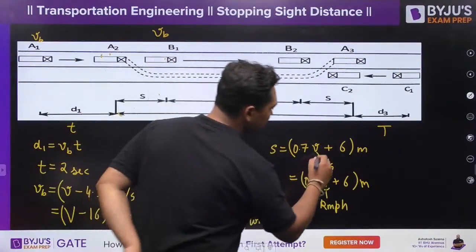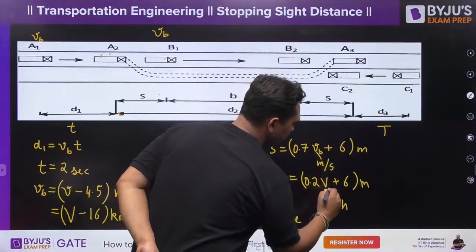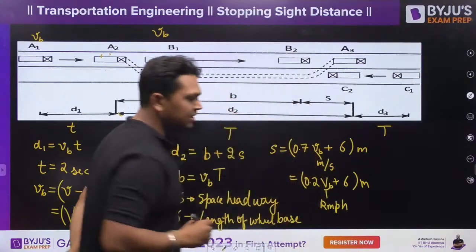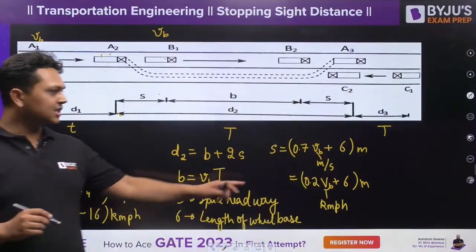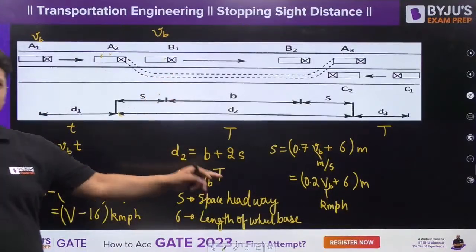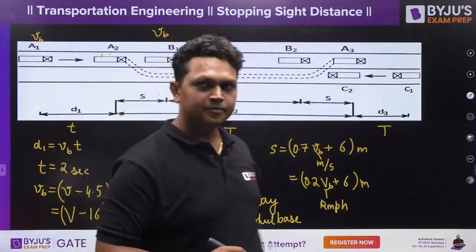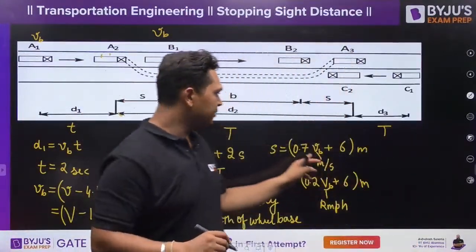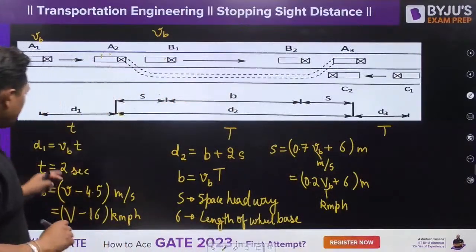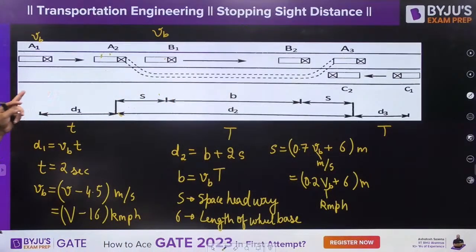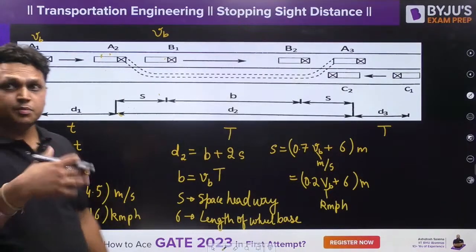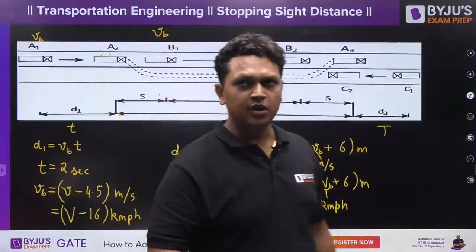One small correction. This is VB. This is also VB. Okay, this is VB over here. VB is the speed of the slow vehicle. V is the design speed of the road.